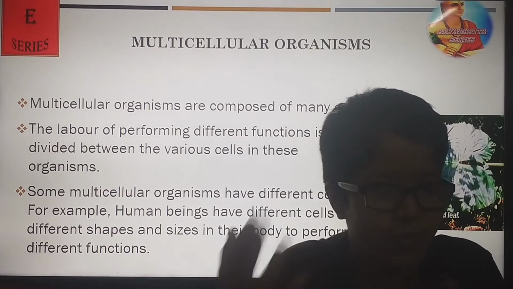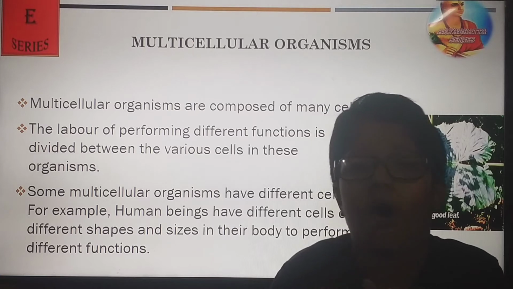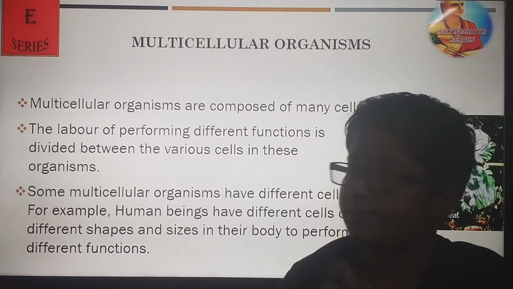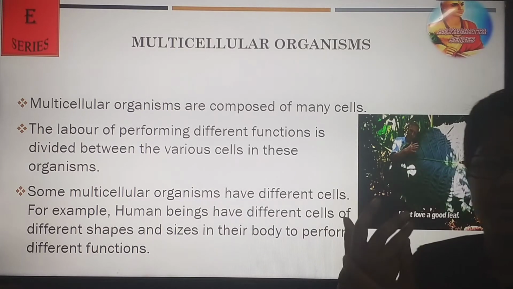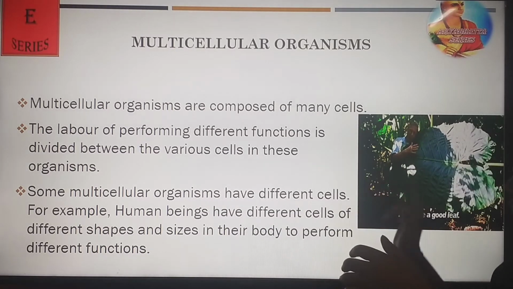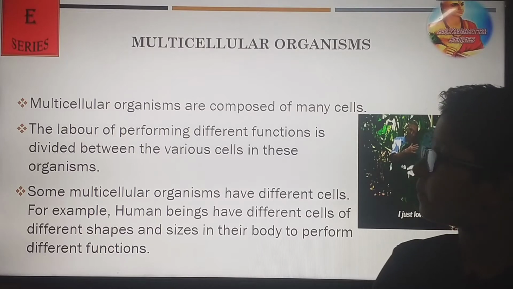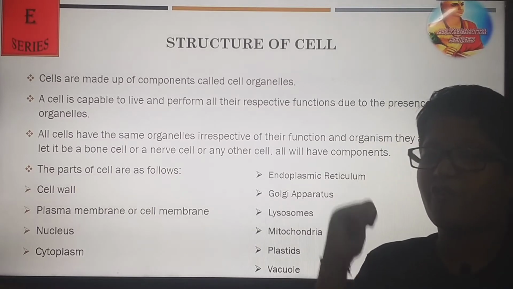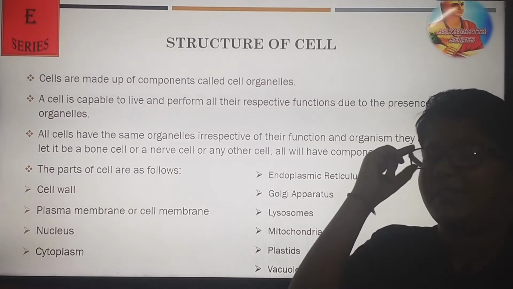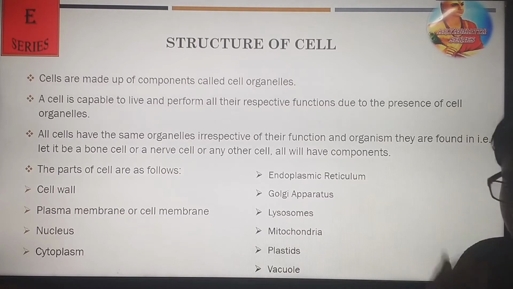Basically, all that we do is a part of the labor of cells. And I have also told you that human beings have different kinds of cells. You can see this kind of honeycomb structure. This was first observed by Robert Hooke as a cell. So, the structure of a cell.